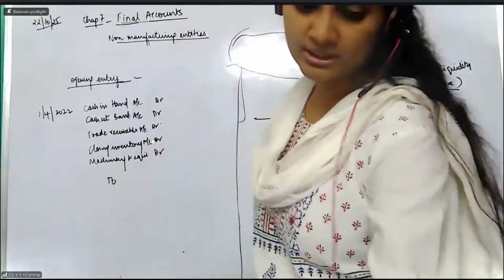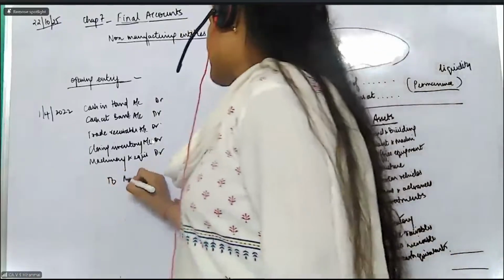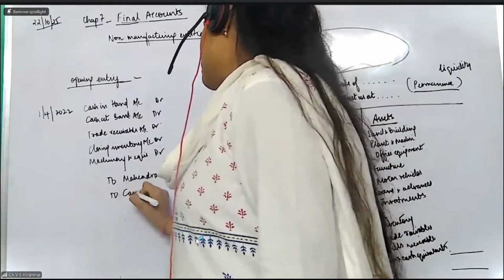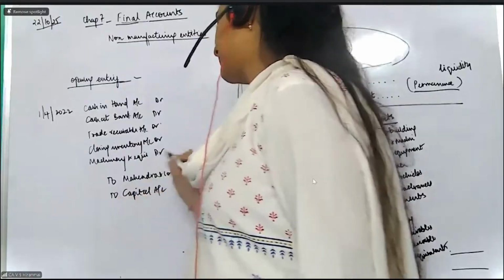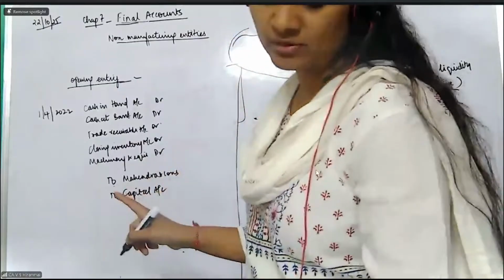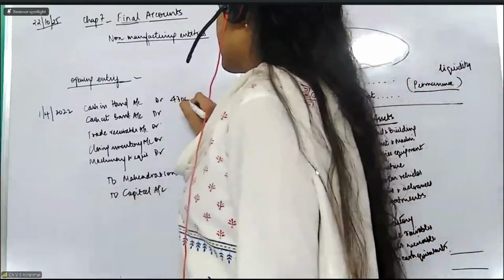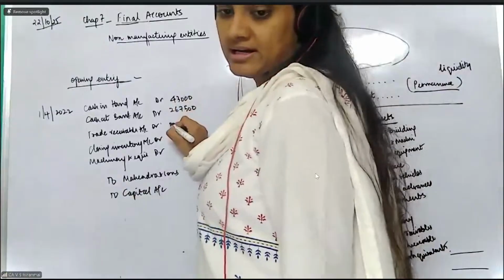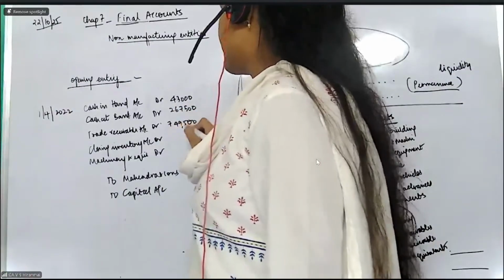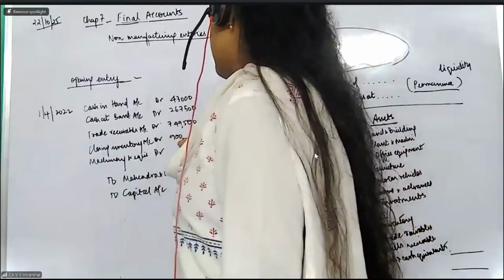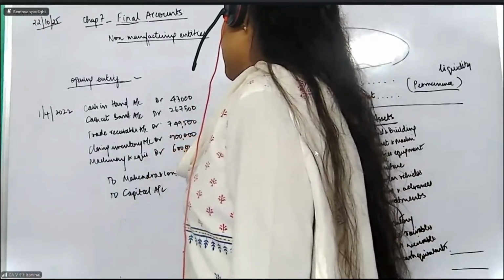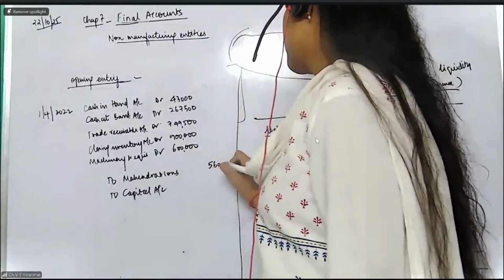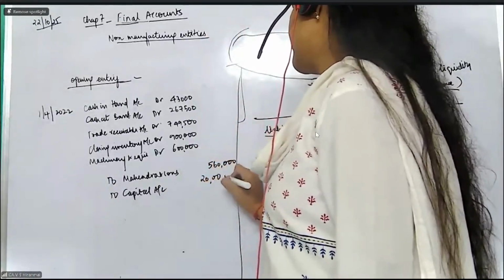Two, what are all there on the liability side? Mahendra and Sons, and then the capital account. Now, when I start writing the amounts, all of you please see: cash in hand is 43,000. Cash at bank is 2,67,500. And then 7,49,500. And then 9 lakhs, 6 lakhs. Mahendra and Sons is 5,60,000. And this is 20 lakhs.